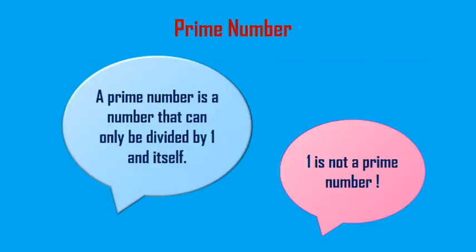Let's learn about prime numbers. A prime number is a number that can only be divided by 1 and itself. For example, 5. 5 can be only divided by 1 and 5 itself. So, 5 is a prime number. And remember that 1 is not a prime number.